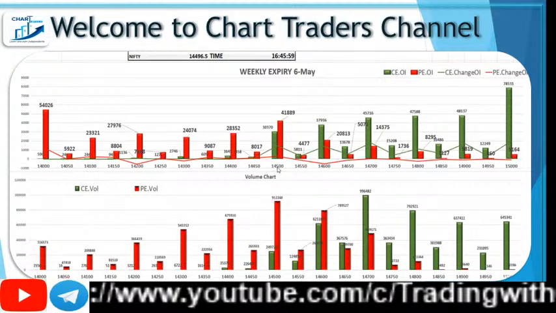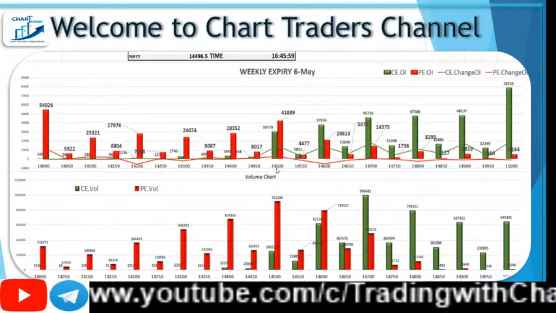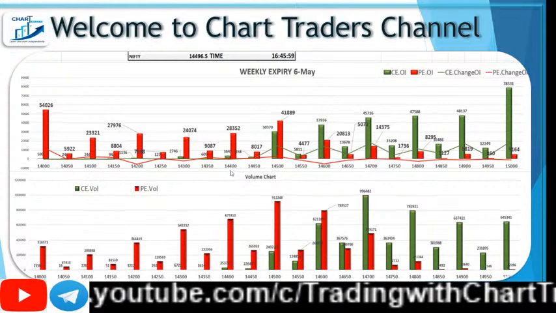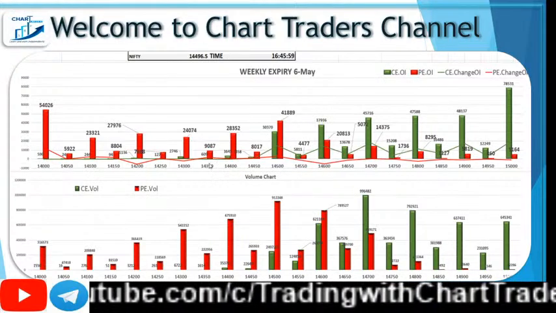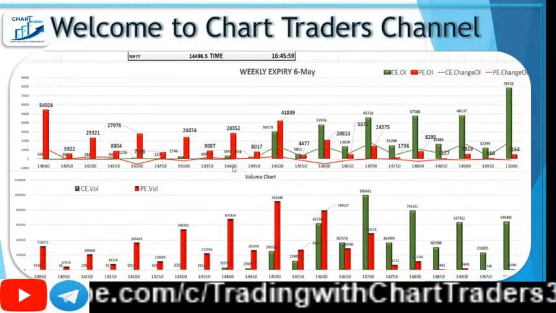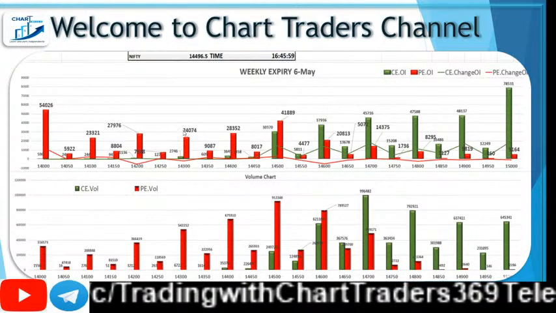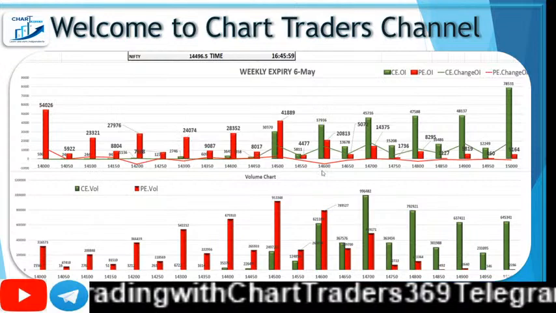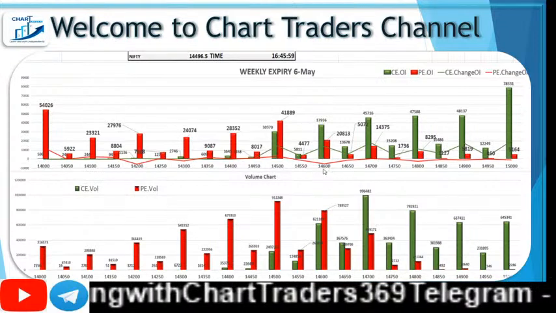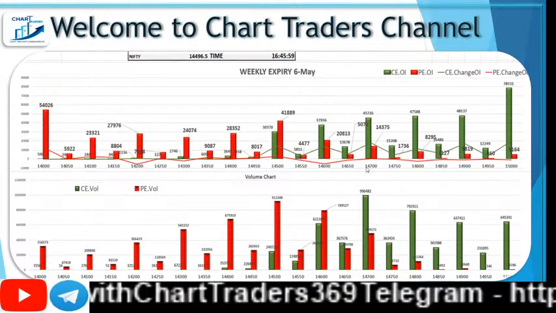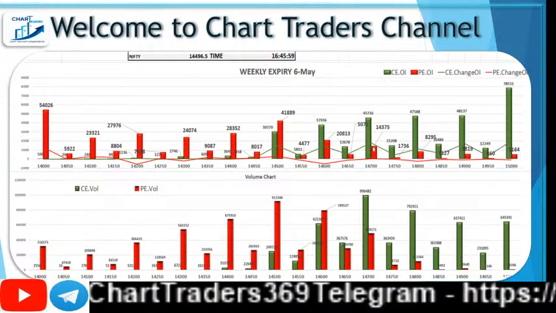If it fails to hold 14,500, we can expect 14,400 and 14,300 levels. So that's the level on the downtrend. On the uptrend, if it breaks this 14,600, easily it can touch 14,700 as per the OI data.